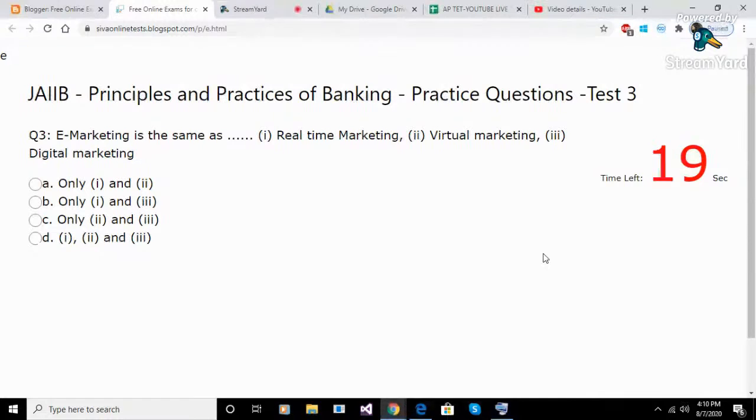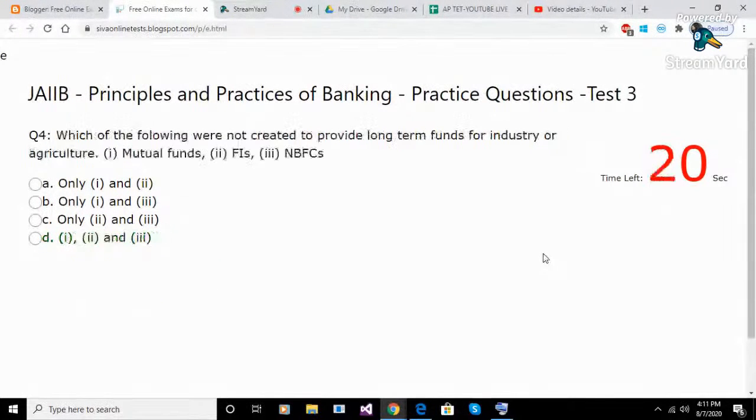Question 3. E-marketing is the same as: 1. Real-time marketing. 2. Virtual marketing. 3. Digital marketing. Option A. Only 1 and 2. Option B. Only 1 and 3. Option C. Only 2 and 3. Option D. 1, 2, and 3. Answer D. 1, 2, and 3.